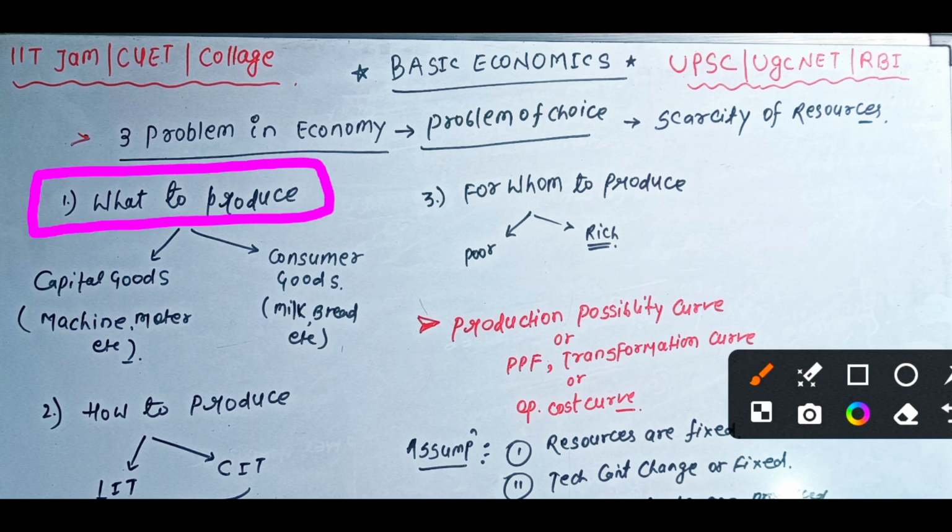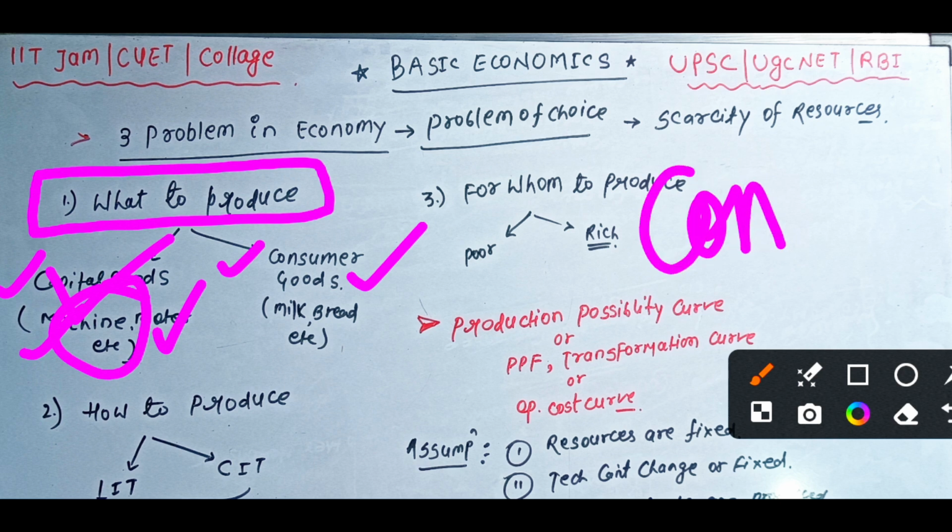A producer always thinks first about what kind of good we have to produce. Capital goods we have to produce or consumer goods we have to produce. Capital goods means the goods which are used for further production, like machineries, motors, etc. These are all capital goods. The other form of good is consumer good. Consumer goods are those goods which are used by the consumer, like milk, bread, etc. Things that you use for your consumption.